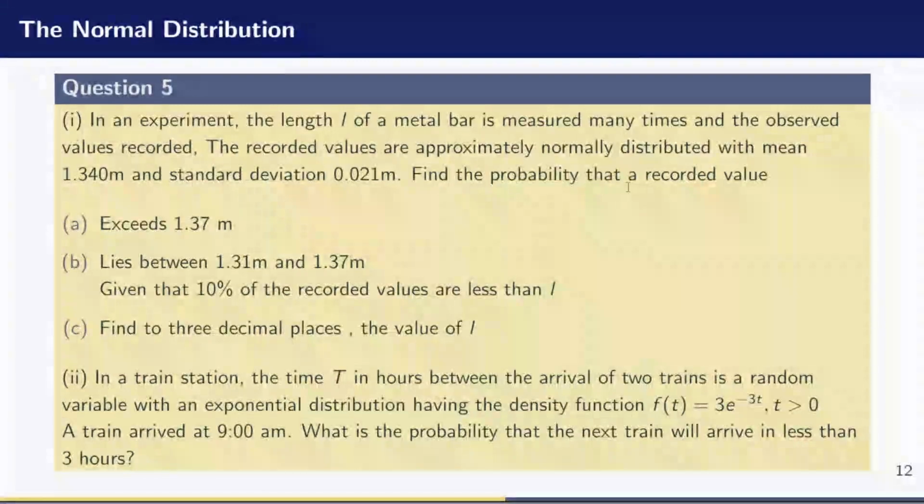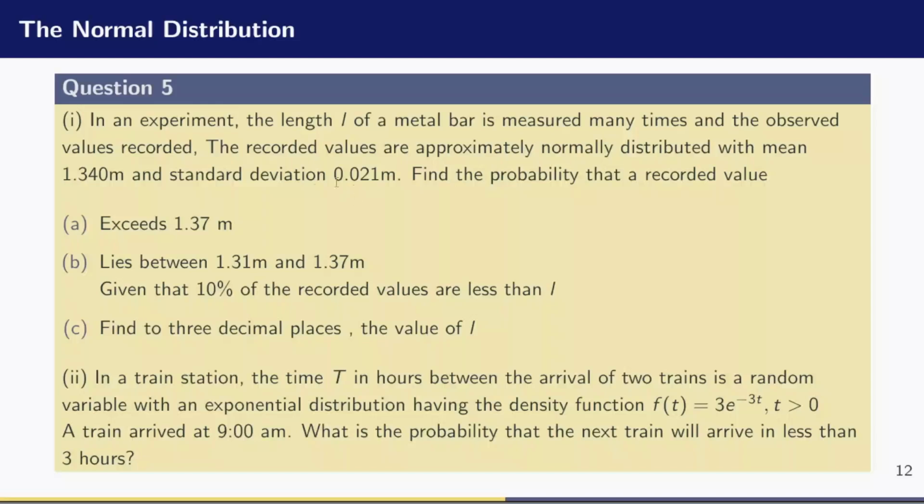Find the probability that a recorded value A exceeds 1.37 meters, B lies between 1.31 meters and 1.37 meters. Given that 10% of the recorded values are less than L, C, find to 3 decimal places the value of L.